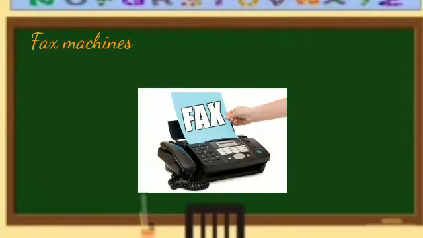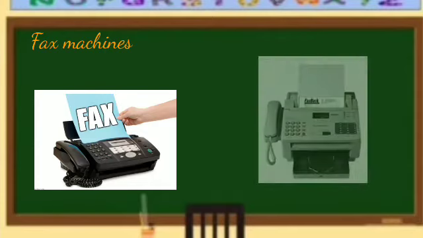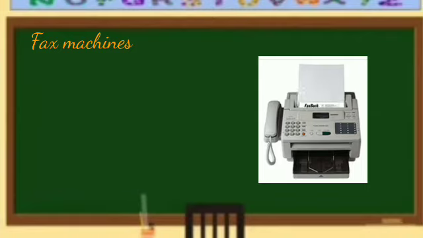Fax machine sends and receives documents, that is any printed material, and this is faster than postal mail or any other delivery. A fax machine is connected through a telephone line, and to send fax we need a fax number, right?